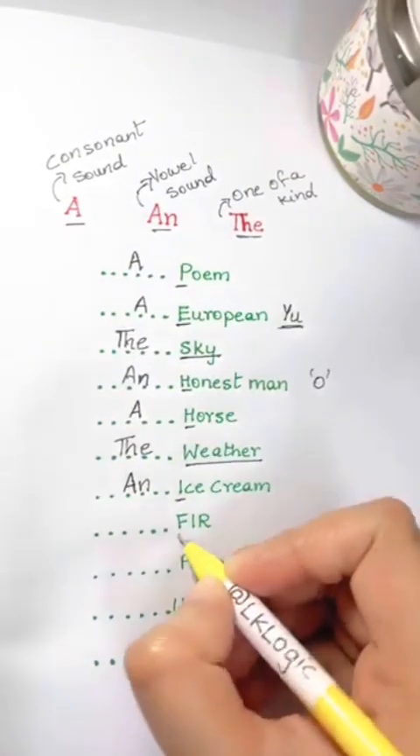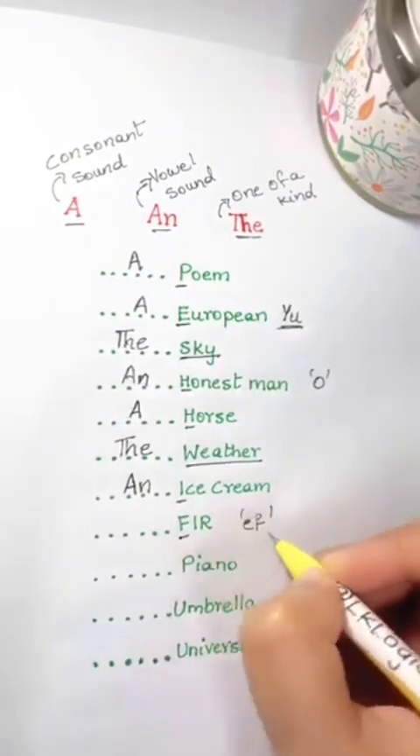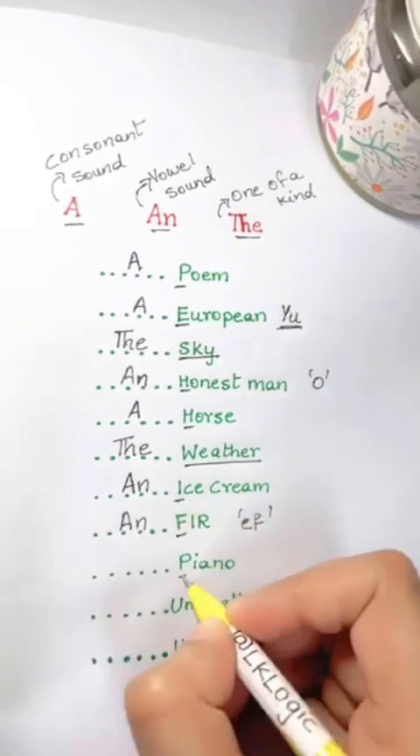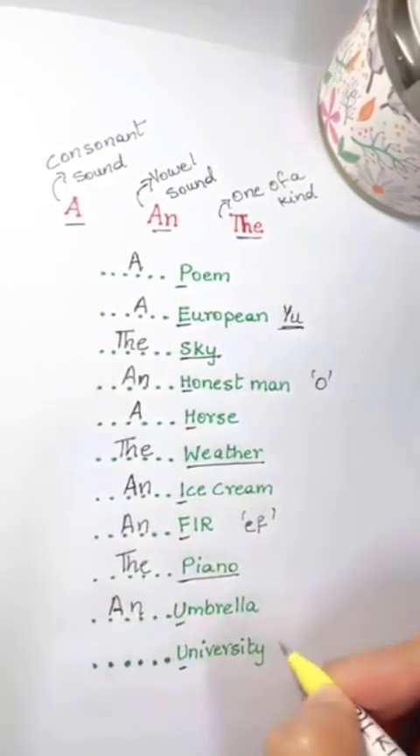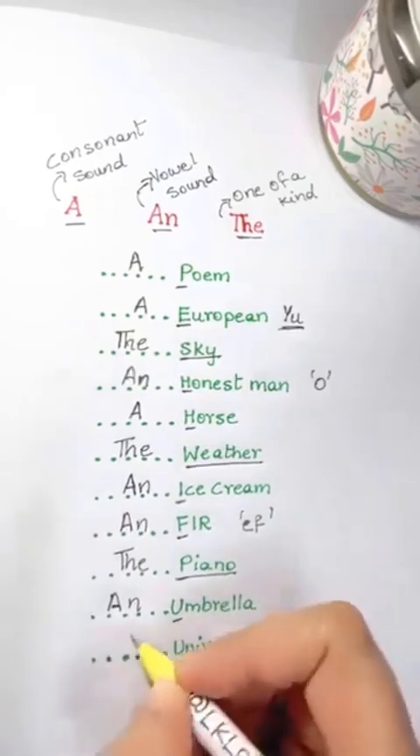Blank FIR. It's a consonant but the pronunciation at the beginning is F, so we use an before it. The piano. An umbrella. Blank university. It's a vowel but sounds like a consonant U, so a university.